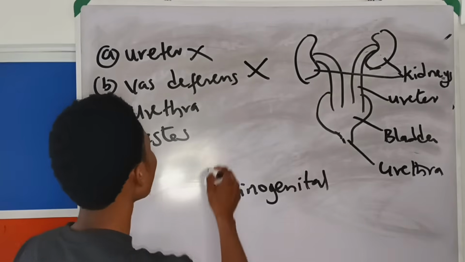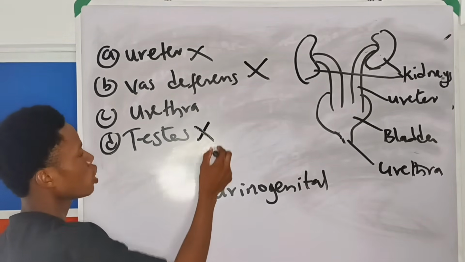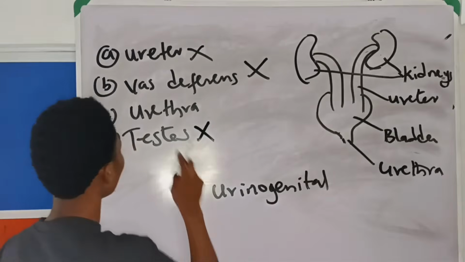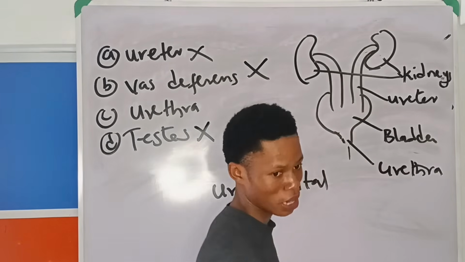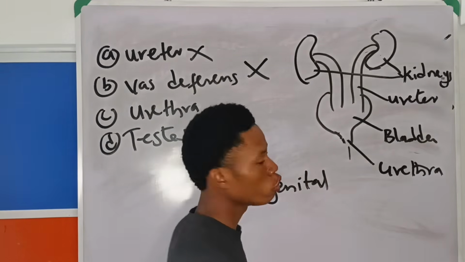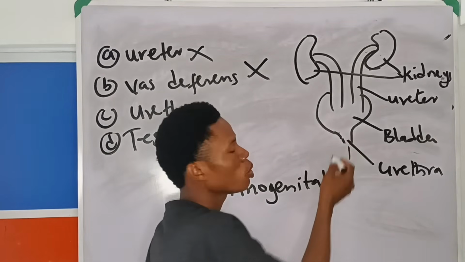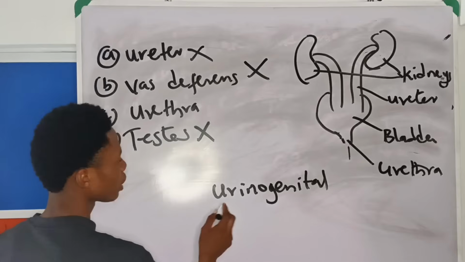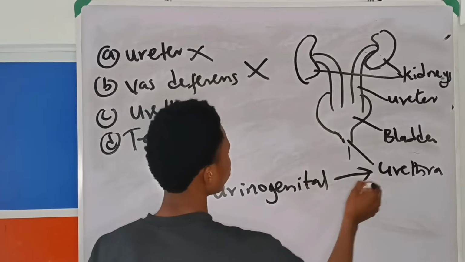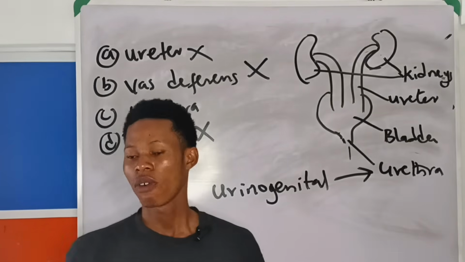Wrong. Testis is involved in sperm production, but it's not involved in excretion. Now urethra, if sperm is produced, sperm passes through the urethra. If urine is produced, urine passes through the urethra. So you see that the urethra is involved in both reproduction and what? Excretion. That is why the urethra is known as having a urinogenital function.